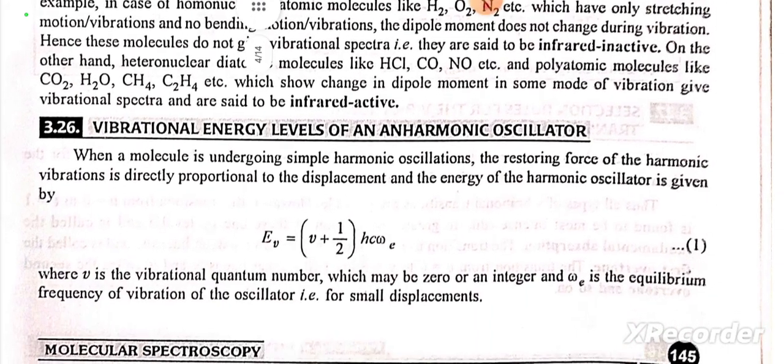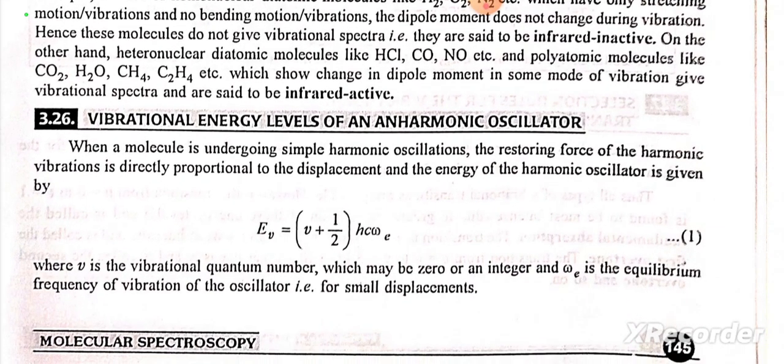When a molecule is undergoing simple harmonic oscillation, the restoring force of the harmonic vibration is directly proportional to the displacement, and the energy of the harmonic oscillator is given by E_v = (v + 1/2) hc ω_e, where v is the vibrational quantum number, which may be 0 or an integer, and ω_e is the equilibrium frequency of vibration of the oscillator, that is, for small displacements.